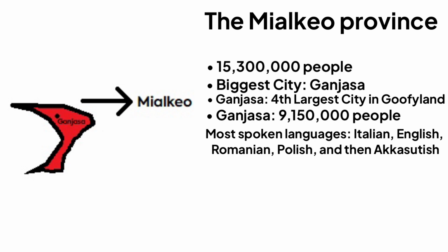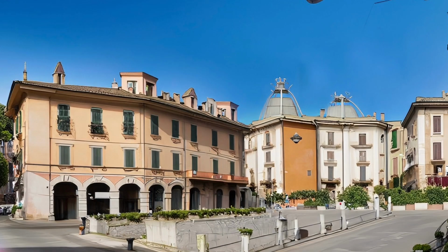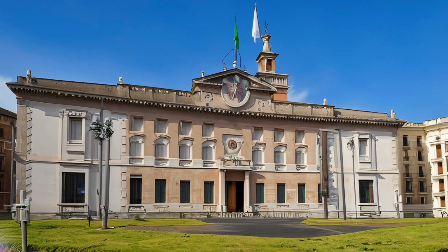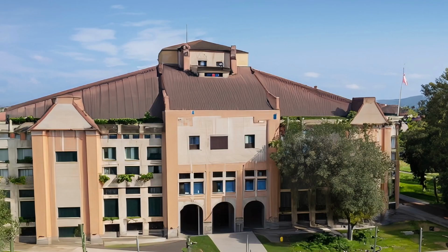The capital of the province is Roma, with a population of 1,040,000 people, and here's a photo of the main street of Roma, with almost all the main street are houses, but shops are on the first floor. Next, here is Roma City Hall. And last but not least, here are the elementary, middle, and high schools of Roma.